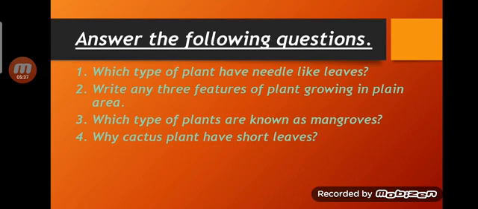First one is, which type of plant has needle-like leaves? You have to tell the name of that plant. The next one is, write any three features of a plant growing in plain areas. The third one is, which type of plants are known as mangroves? The fourth one is, why does the cactus plant have short leaves? So you have to write very carefully in good handwriting.